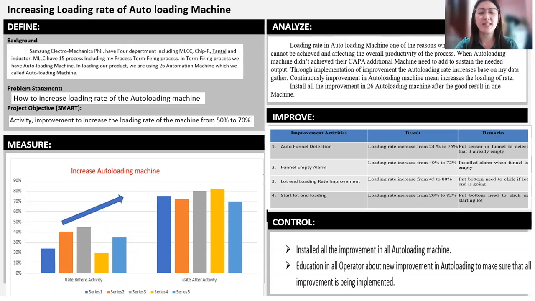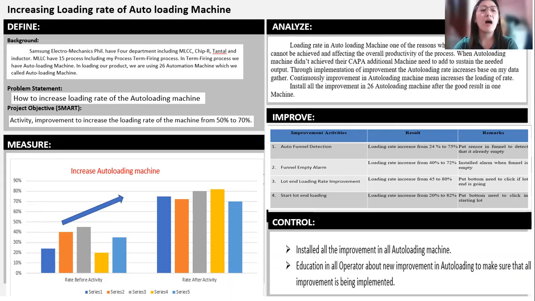It has 15 processes. I belong to the term firing process, where internal and external electrodes are being sintered to have good contact. Before, when I was a new employee, there was no autoloading machine. Our product, we did it manually. As of now, automation increases and our company adapted. In our process, we call it autoloading machine, but automation also has disadvantages.